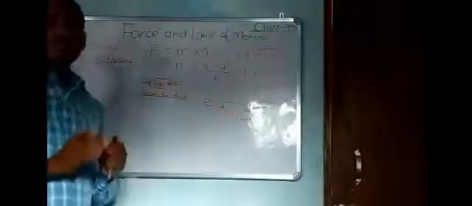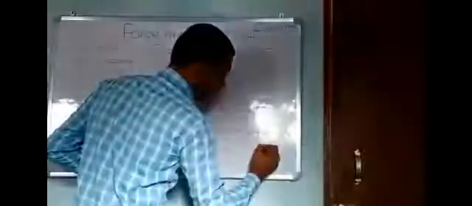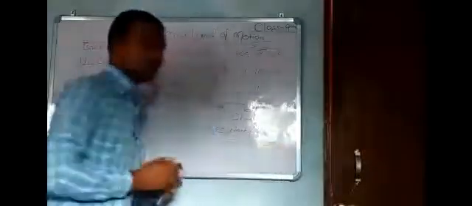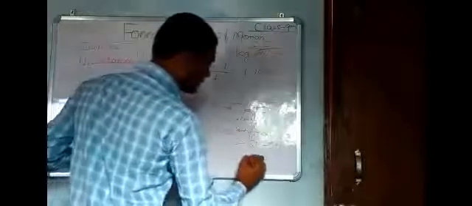Whenever unbalanced force acts, we also calculate the net force or resultant force. What is resultant force? Resultant force is 5 Newton minus 2 Newton, which is 3 Newton.